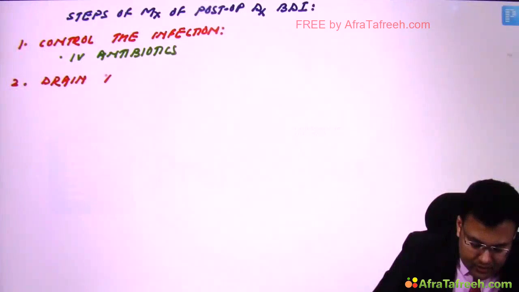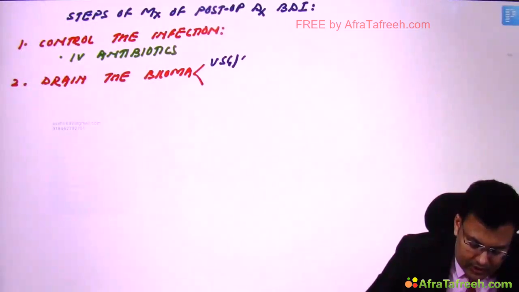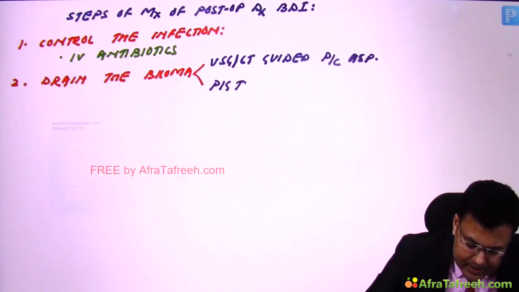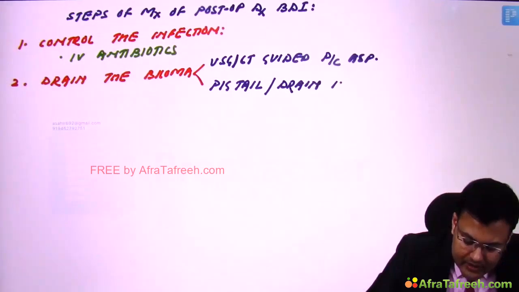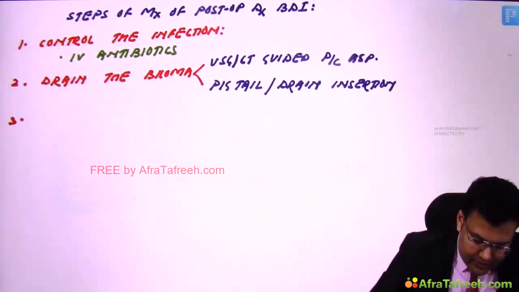Drain the biloma. And how are we going to drain? Two options: easiest, ultrasound or CT guided percutaneous aspiration, or pigtail catheter insertion, or drain insertion, right? What's the third step? Complete the cholangiography. So we perform MRCP to see the site of stricture.